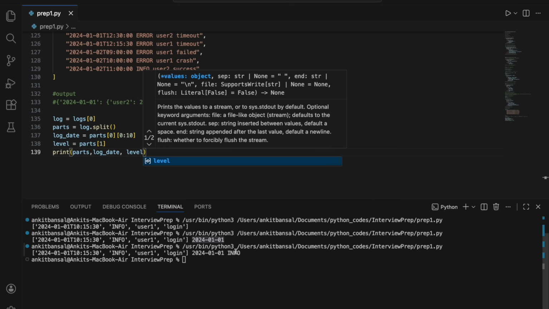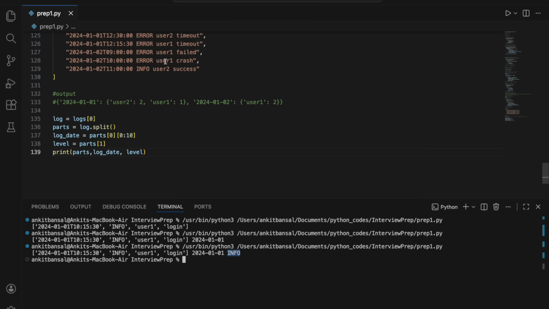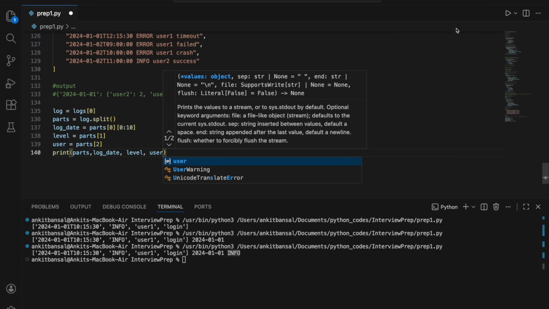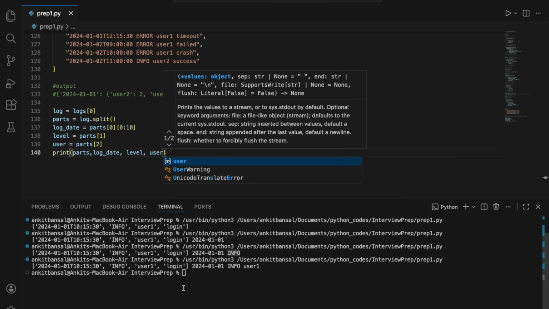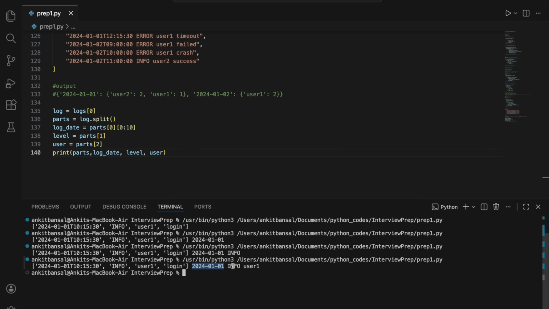You see I'm getting this info as well. The last thing I need is the user, so I will say user equal to parts 2, and let me print user as well. You see, we have got the date, the error level and the user. These three things we need, and then we just need to count it.